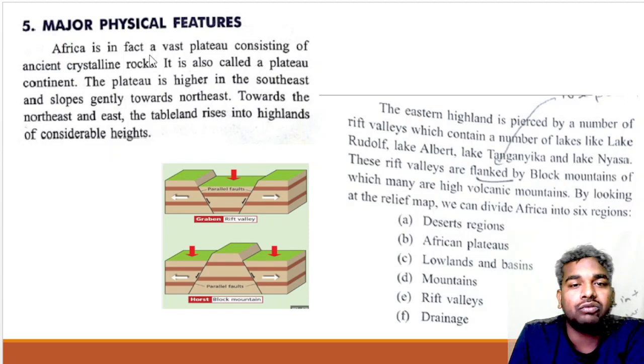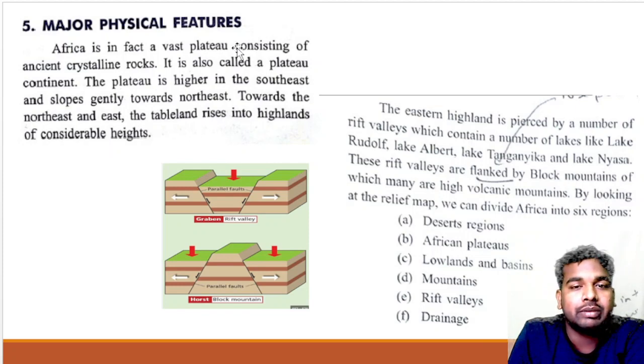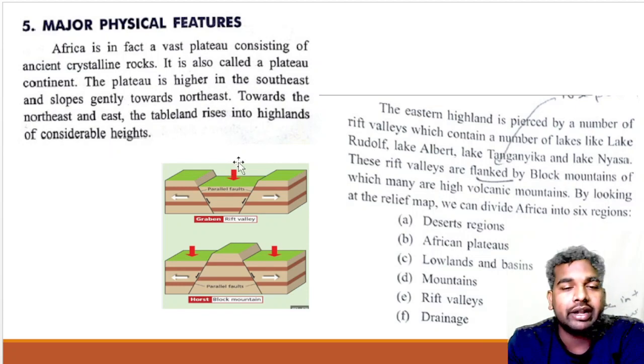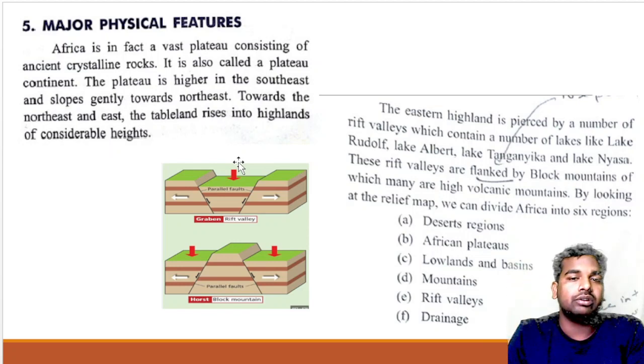Africa is in fact a vast plateau consisting of ancient crystalline rock. The first important point is that Africa is a vast plateau made up of ancient crystalline rock, and it is also called a plateau continent. The plateau is higher in the southeast and slopes gently towards the northeast.